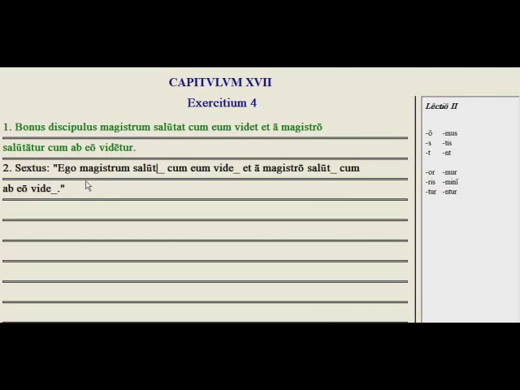Sextus says, ego magistrum saluto. So I greet the teacher when I see him, and I am greeted by the teacher when I am seen by him. So we have the active and the passive. Ego magistrum saluto, cum eum video, right here, the first person singular. And by the teacher I am greeted, salutor, cum ab eo, when I am seen by him, videor.